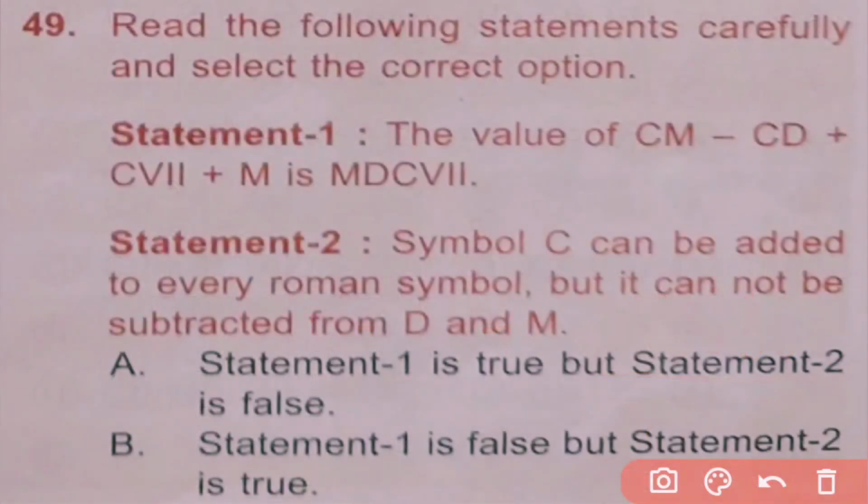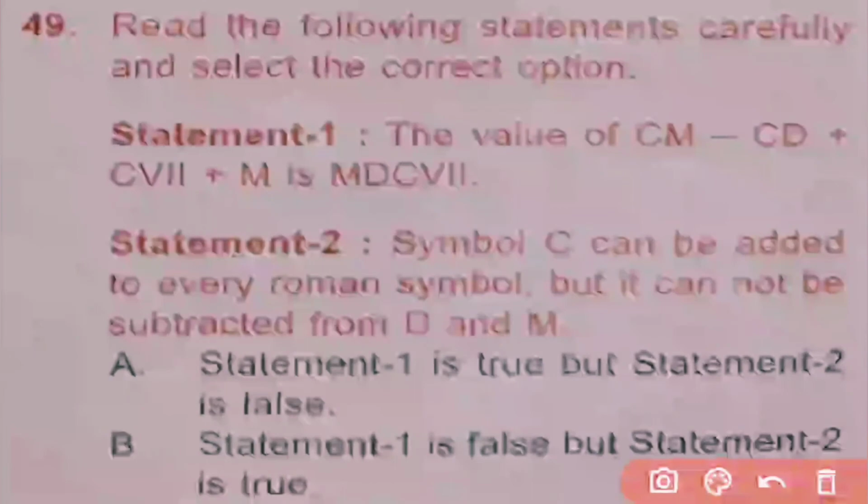Question number 49. Read the following statements carefully and select the correct option. Statement 1: The value of CM minus CD plus CVII plus M is MDCVII. So here M is 1000, C is 100.